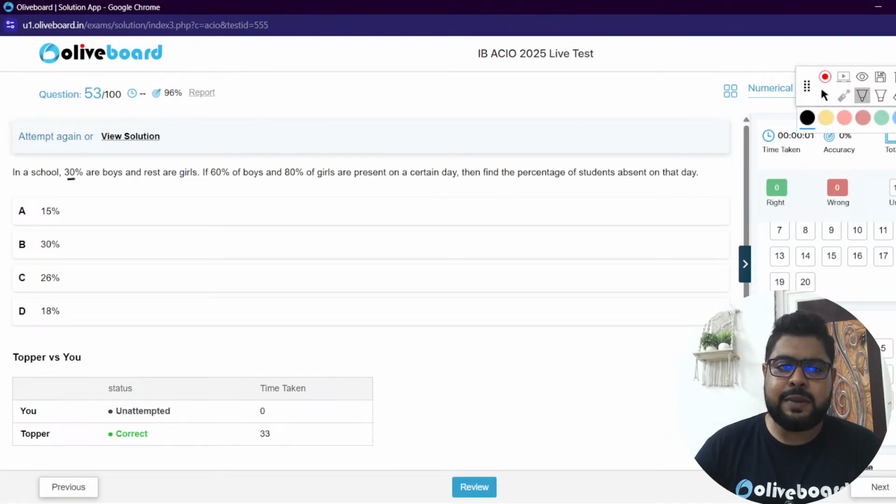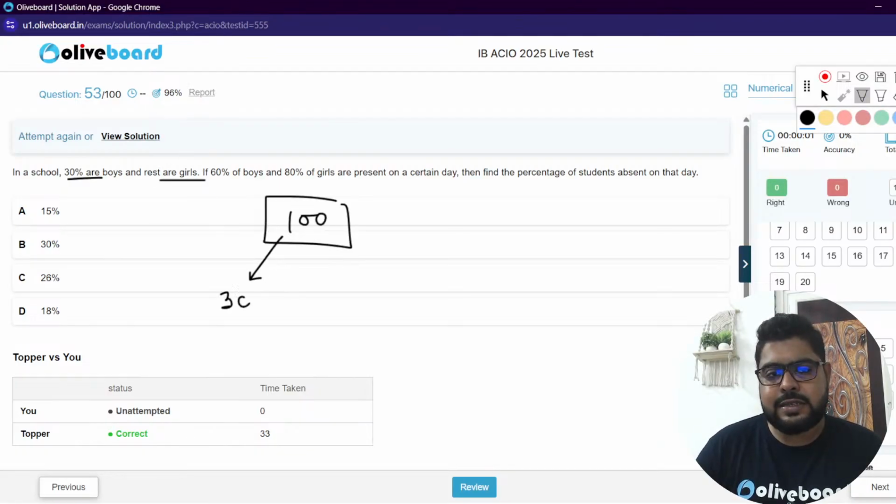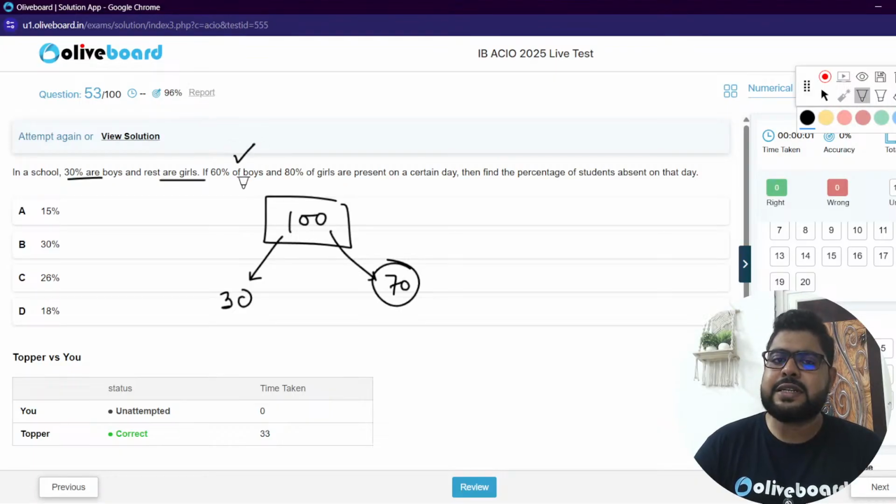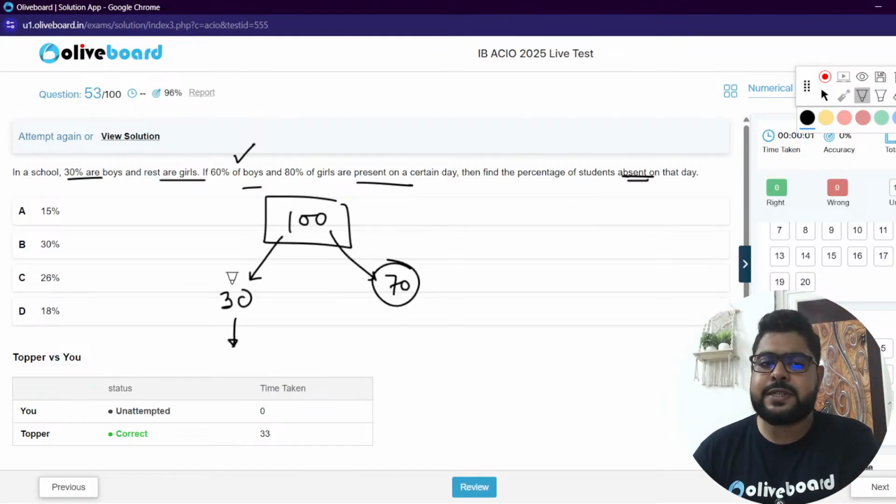In a school, 30%, sir, 100 students. 30% boys and rest are girls. 30 boys, 70 girls. Sir, 60% of the boys are present and absent पूछा है. So absent 60% boys present means 40% absent. 3/4 are 12, 12 boys are absent.